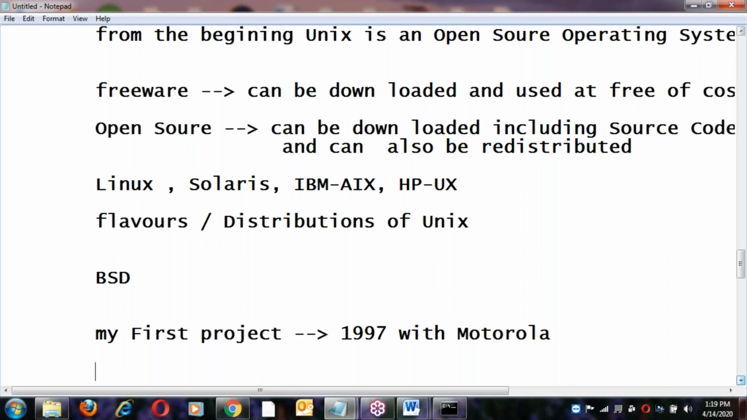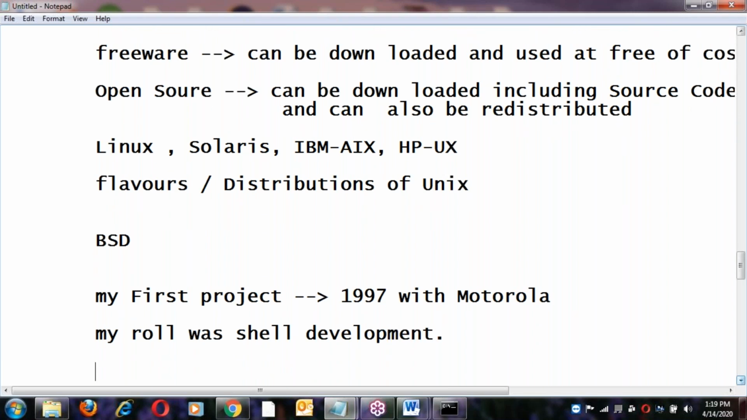In that project, my role was shell development. I developed the shell here. The team was very big, almost more than 50 members. We developed the complete system in about 1.5 years: one year of development and six months of testing. After testing, we started using it. The shell was developed in C language.